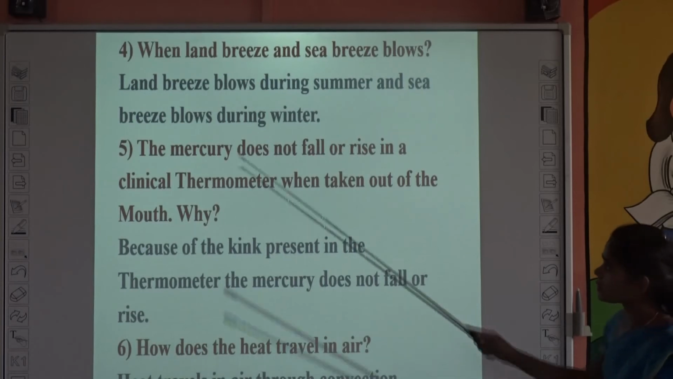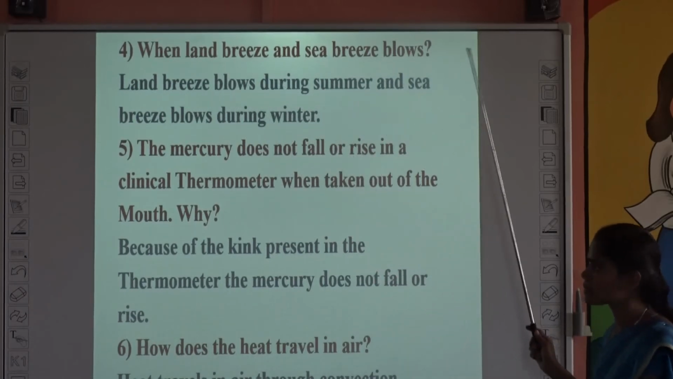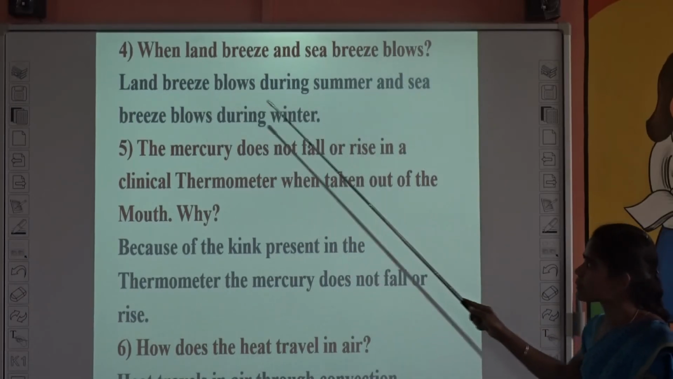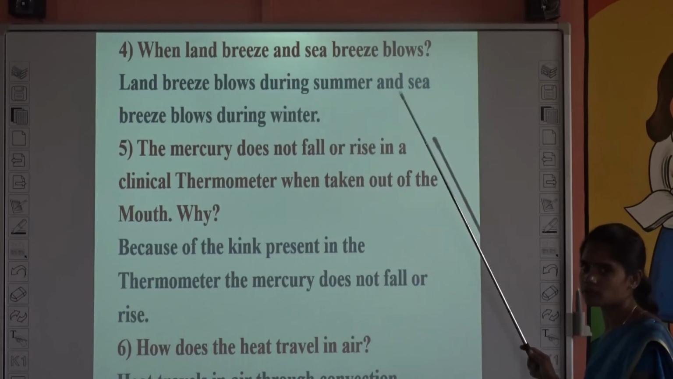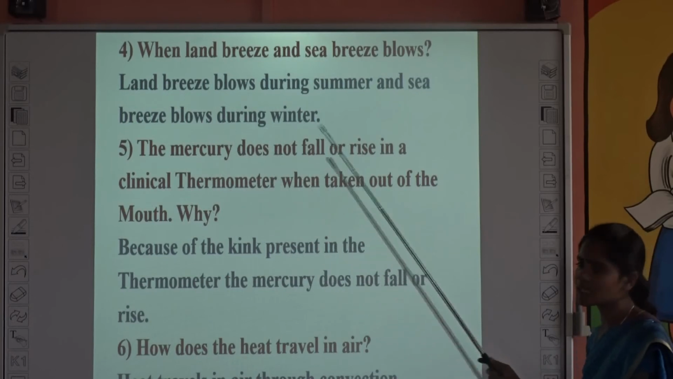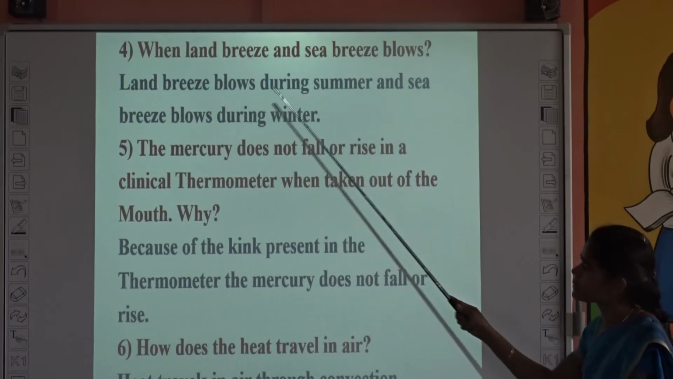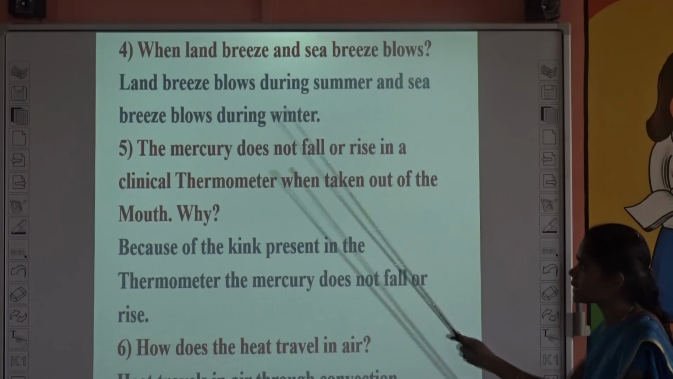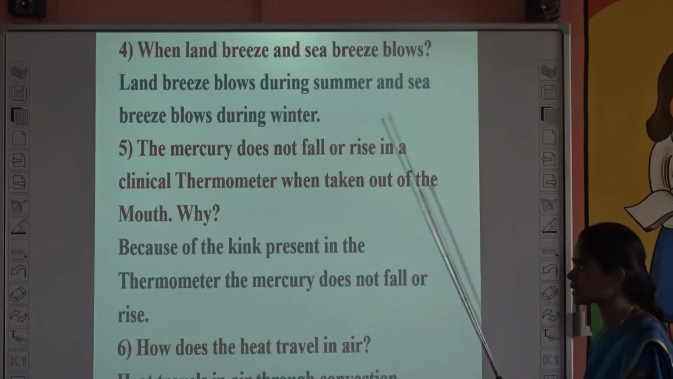Next one, when do land breeze and sea breeze blow? Land breeze blows during summer, okay, that is during the day, and sea breeze blows during winter.